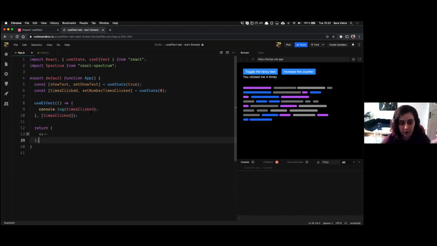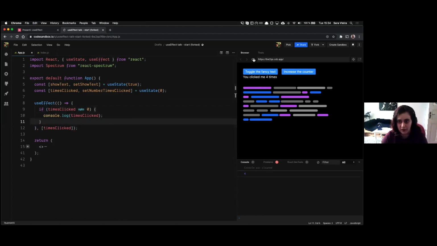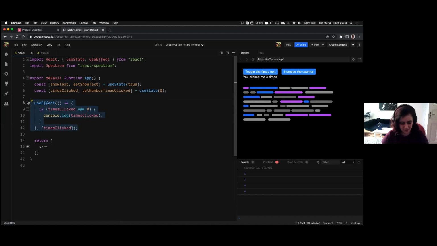You want to render when this changes, but not on start. So let's do something really hacky, right? Because like I said, it runs on start because the entire component is birthed into this world. It has to live with Corona. Times clicked is different than 0. One day I'll get, there we go, beautiful, 10 out of 10. And now I put this in here, and let me reload this, and now it works.